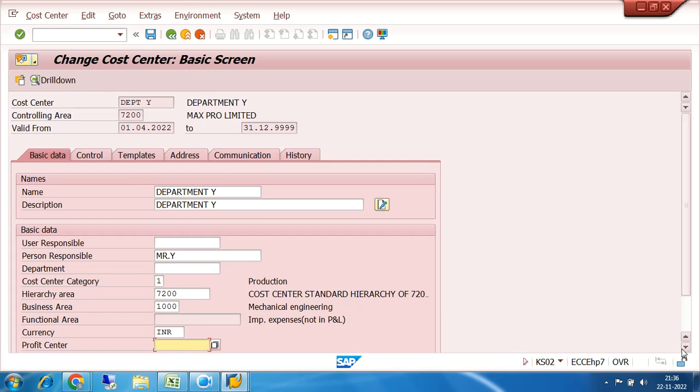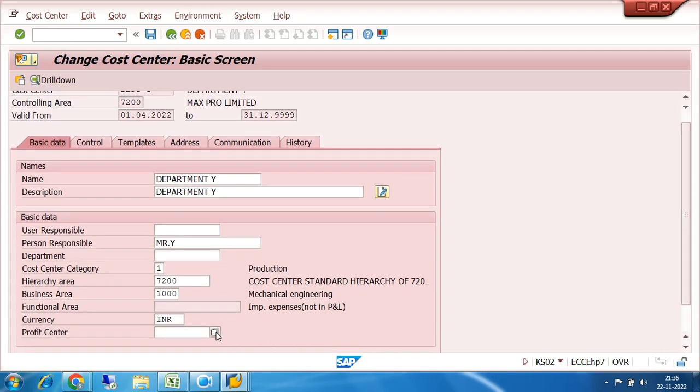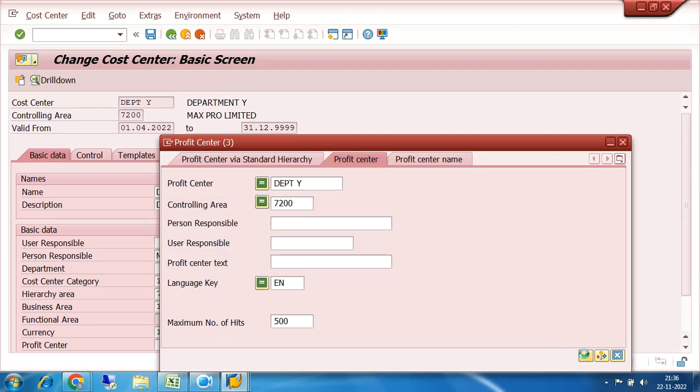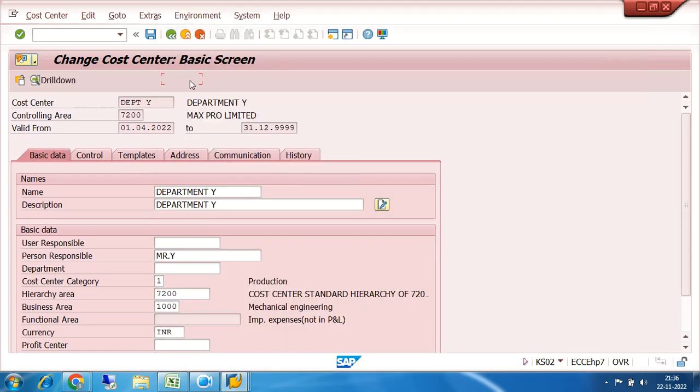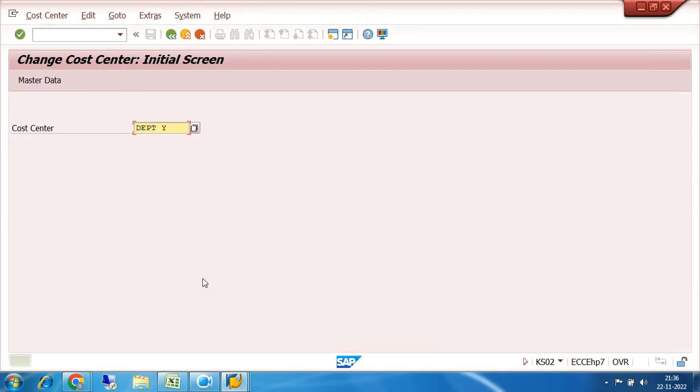Here I have to link the profit center. The profit center which will be linked here is department Y. So link it with department Y and save. Click on yes, right? So what happens, I have already created the segment, profit center and cost center. I have also converted some of the GL accounts into cost elements. So perhaps my very basic master data of costing or controlling has been created, right?